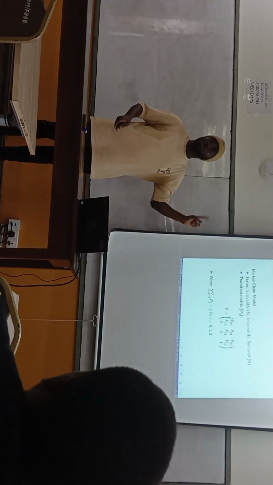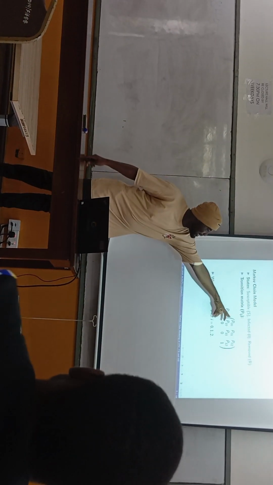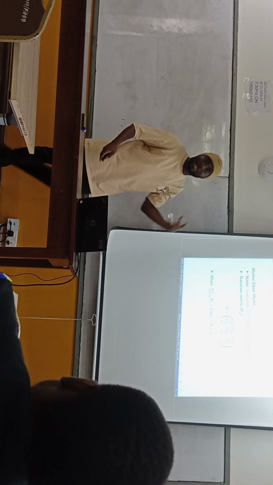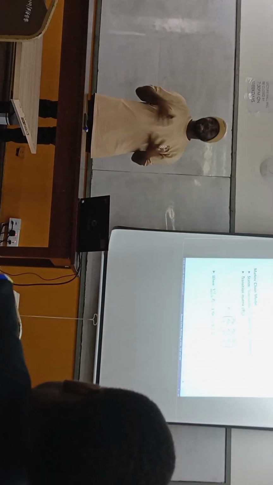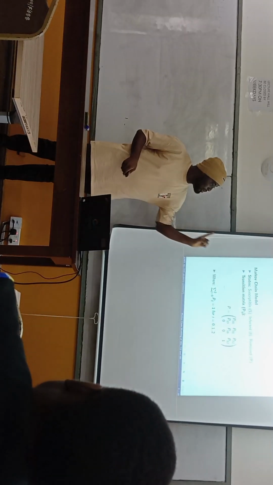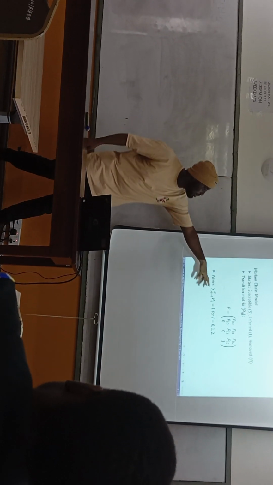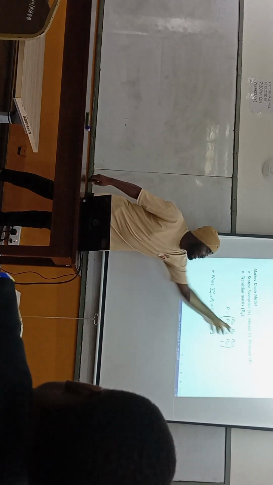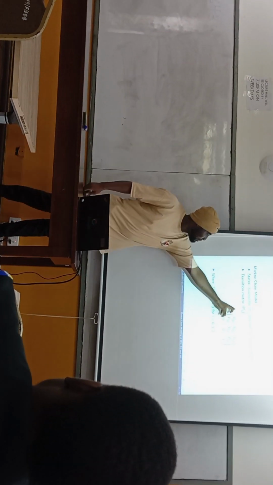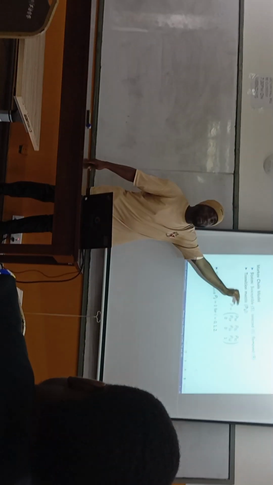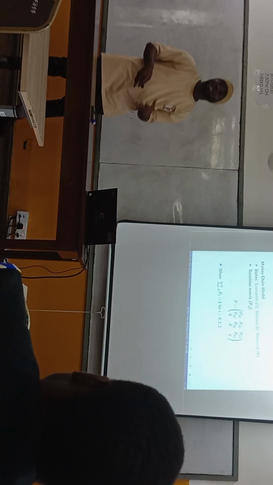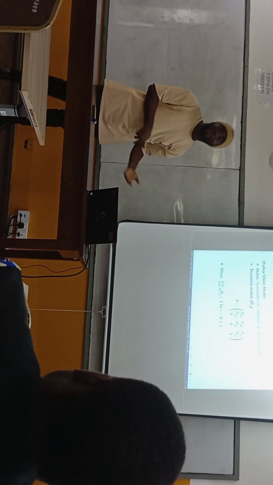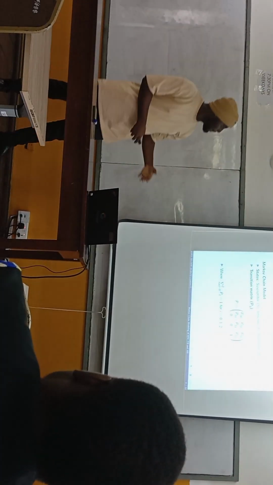Because we have the matrix in rows and columns, the first row and first column, P00, tells us that the individual stays in the susceptible state. When we move to P01, the individual moves from the susceptible state to the infected state. And when we move to the next entry, the individual moves from the susceptible state to the removed state. The removed state is where the individual either recovers from the disease or dies.